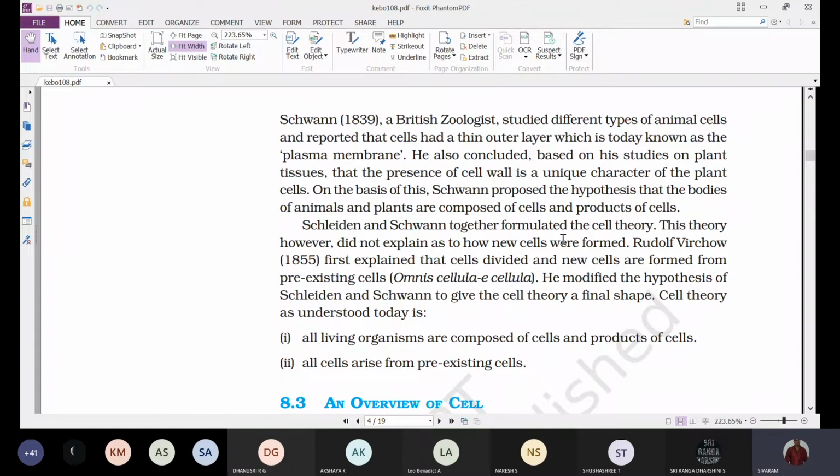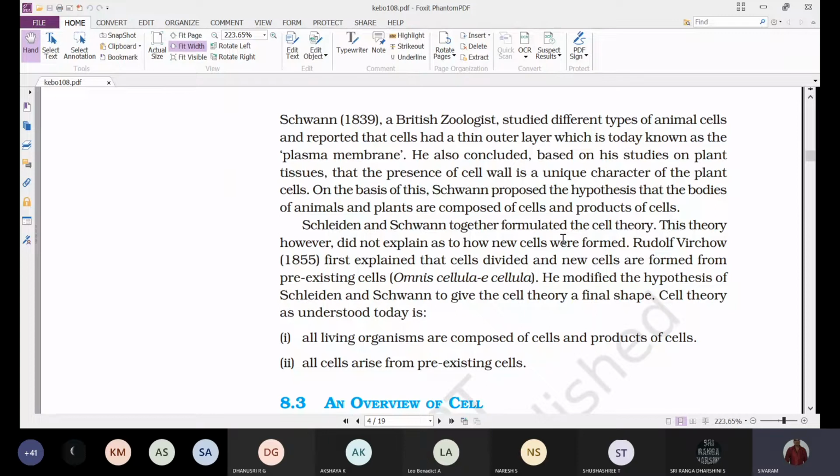Later another scientist called Rudolf Virchow, in the year 1855, first explained that cells divided and new cells are formed from pre-existing cells. That means after a period of almost 15 to 20 years, the cell theory was proposed by Schleiden and Schwann. This statement was also added to the cell theory.